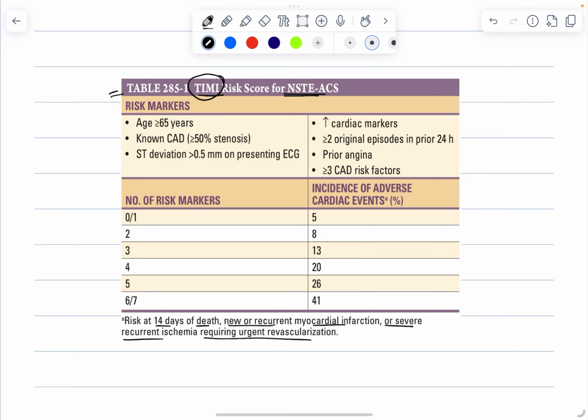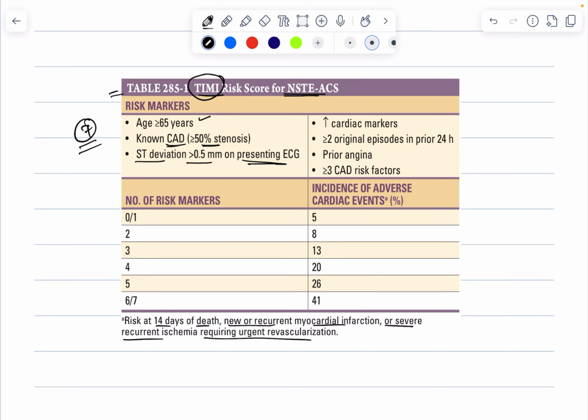And this risk score contains 7 markers, and they are age more than or equal to 65 years, or coronary artery disease where the stenosis in the coronary artery is more than or equal to 50%, or there could be ST deviation of more than 0.5 mm on the presenting ECG, or the patient might be having raised